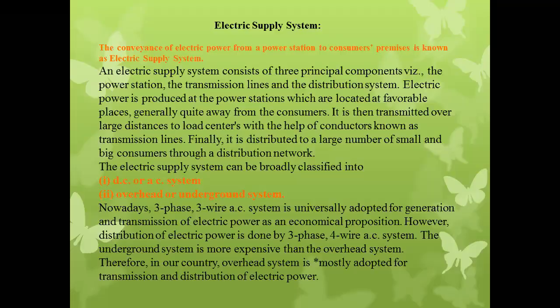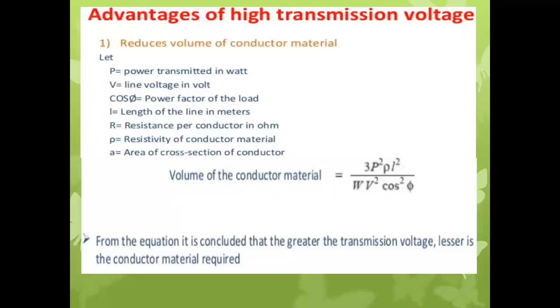First, it reduces the volume of conducting material. While transmitting the electrical power from the generating station to the consumer, we have to transmit at high voltages because it gives the following advantages.